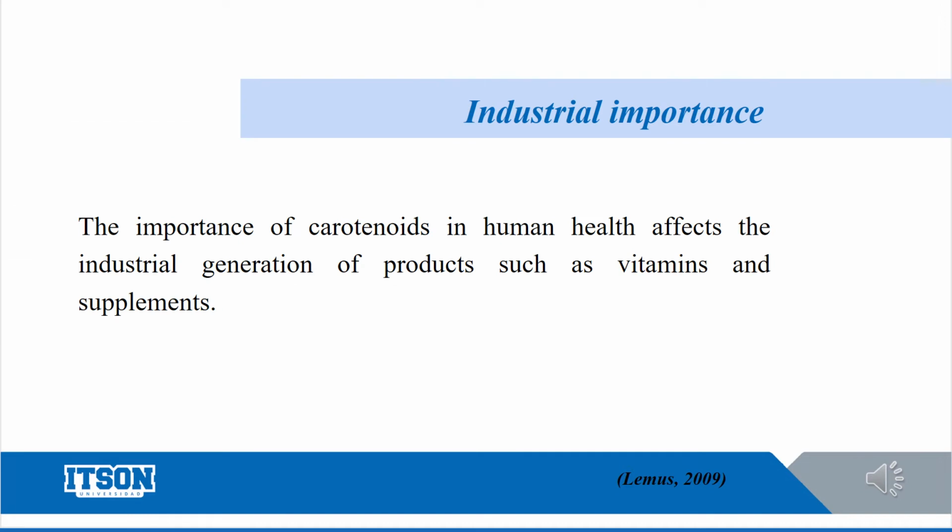The importance in the industry of the carotenoids goes from the health effects to the industrial generation of products such as vitamins and supplements. However, carotenoids have other applications in this area. One of the most important is their function as pigments in the food industry, since it is considered that there is safety in their consumption by humans.